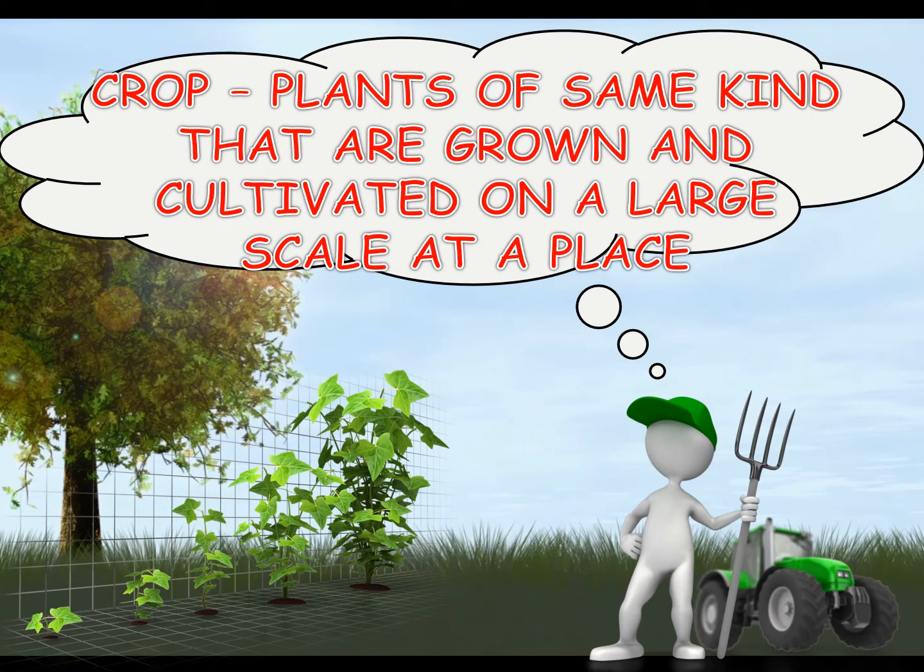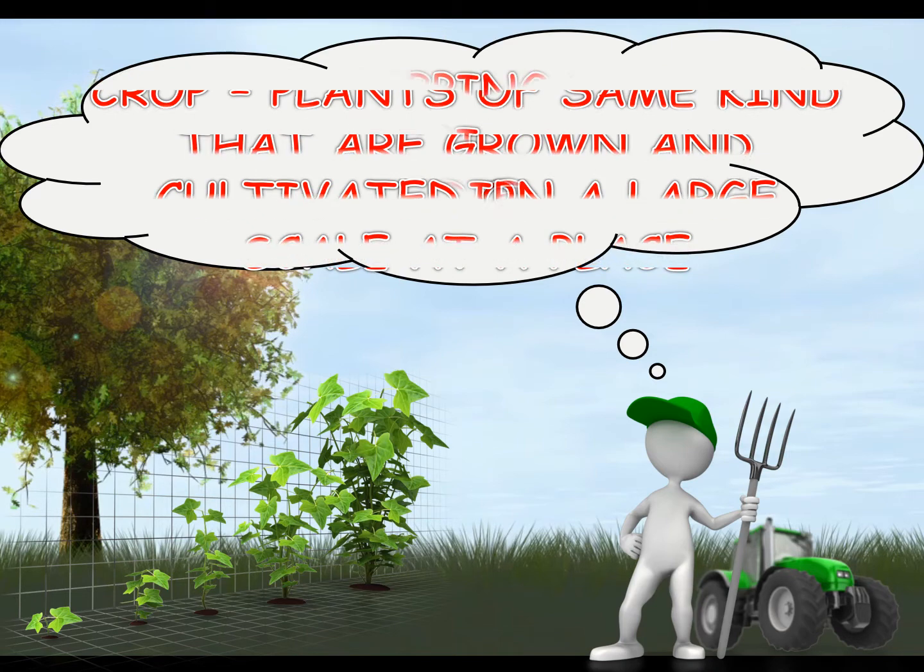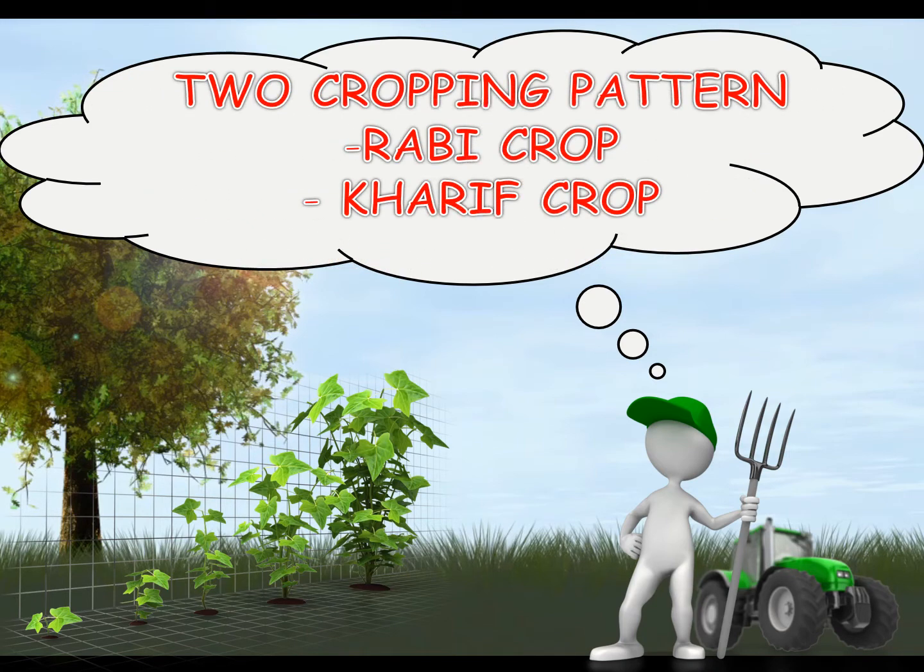Crop: plants of the same kind that are grown and cultivated on a large scale at a place are called a crop. Two cropping patterns: Rabi crop, Kharif crop.